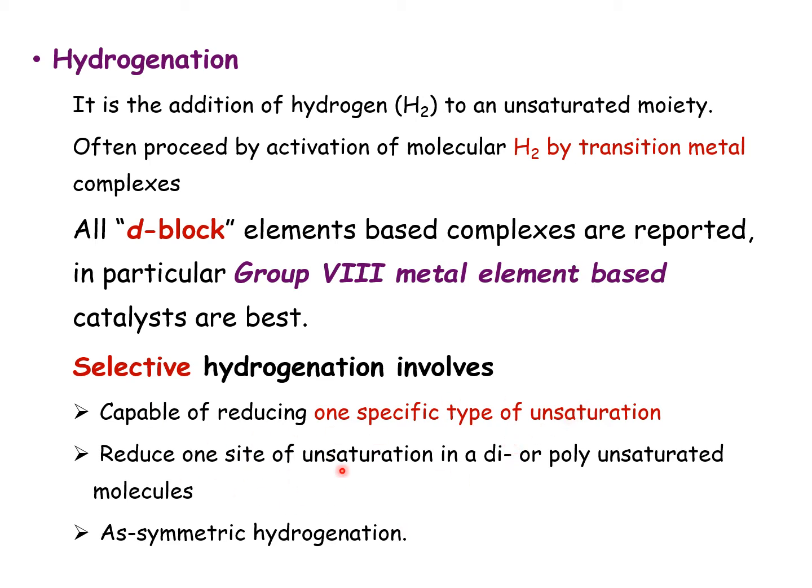Similarly, with a polyolefin, if it can hydrogenate specifically, that is interesting. The other aspect is asymmetric hydrogenation. These are the three important aspects when you talk about hydrogenation.